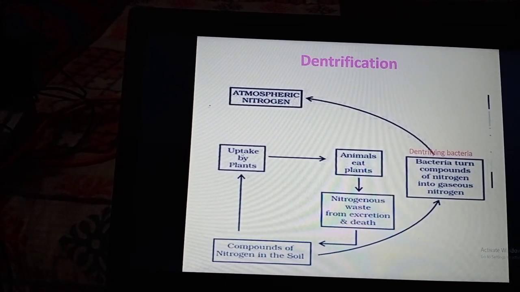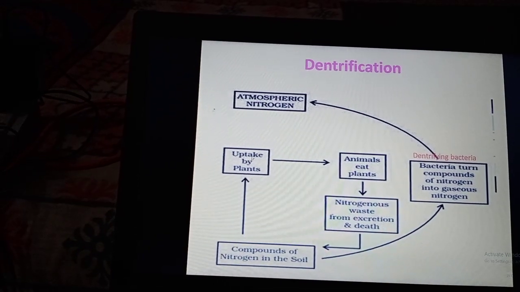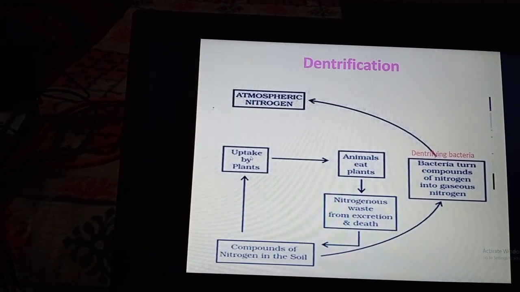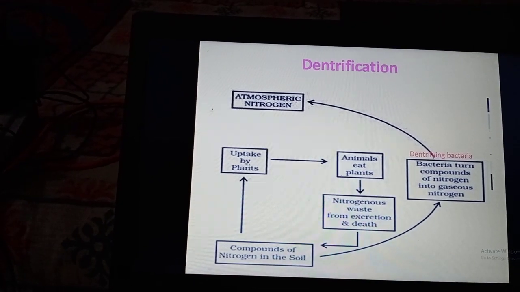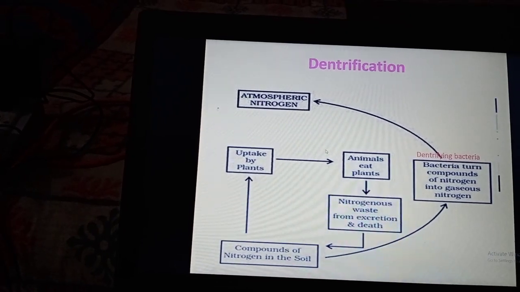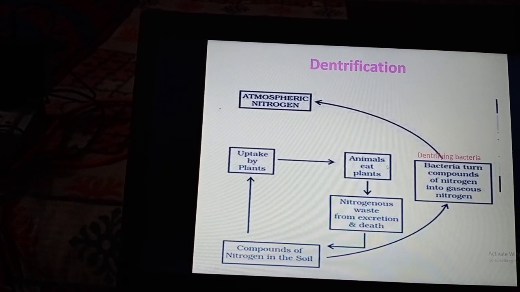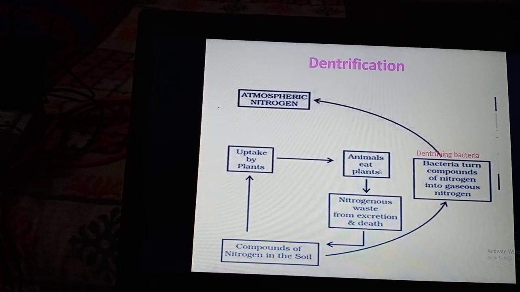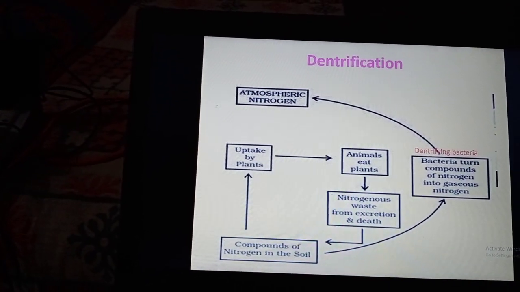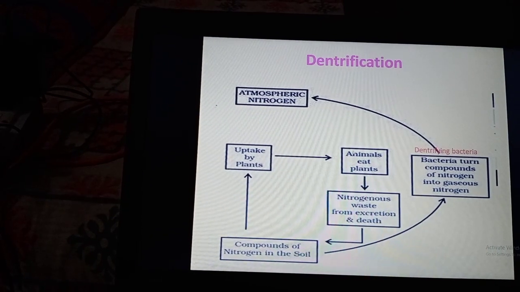So this protein becomes part of the plant body. Thus the nitrogen also becomes part of the plant body. The protein is used for the growth and repair of the plant. When the animals eat the plants, the animals get the proteins from the plants. Thus the nitrogen reaches the animal body.